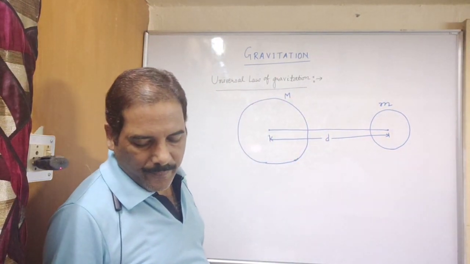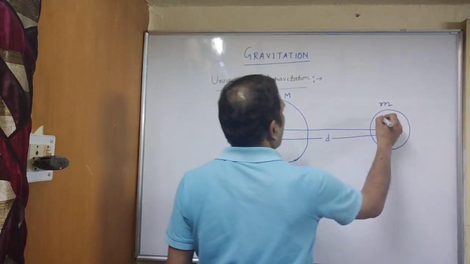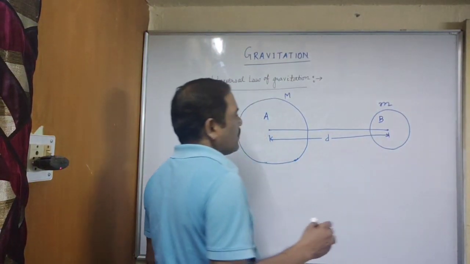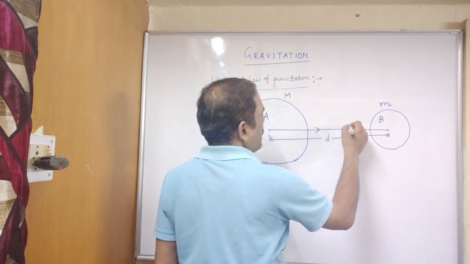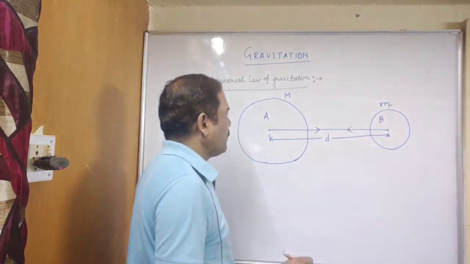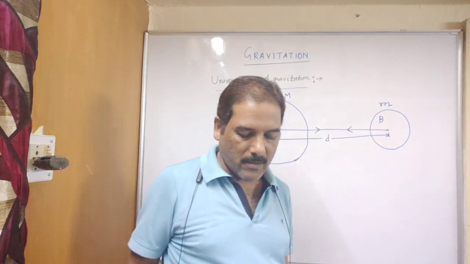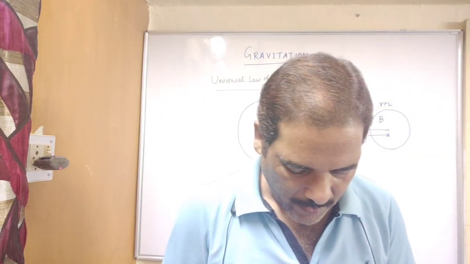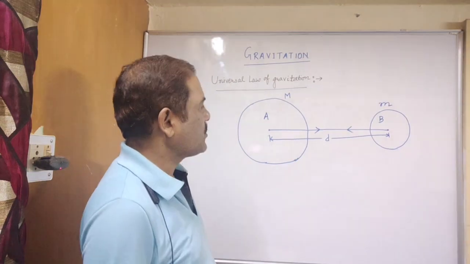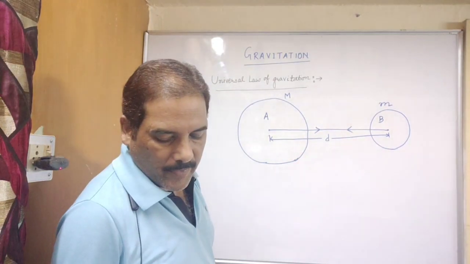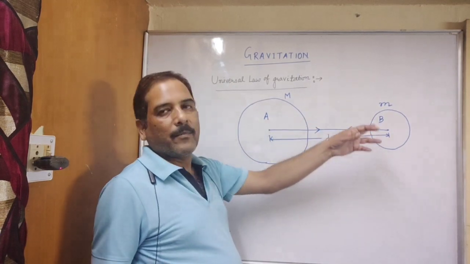You can mark these masses as A and B. So A applies a force on B. As a result, B also applies a force on A. So according to Newton's law of gravitation, the force of attraction between them will be equal to product of their masses.